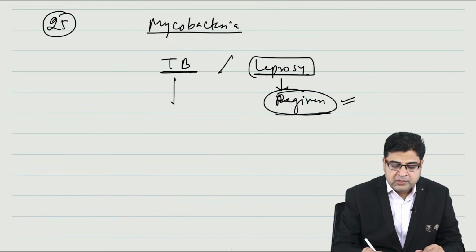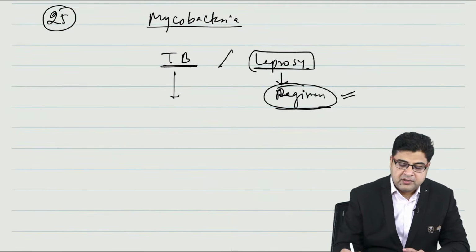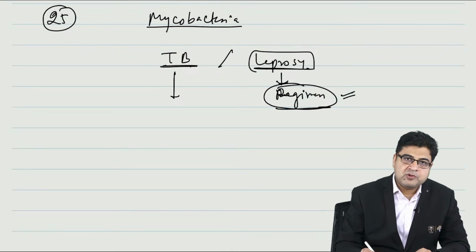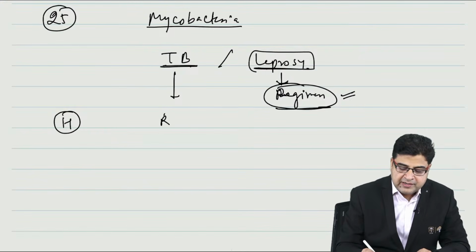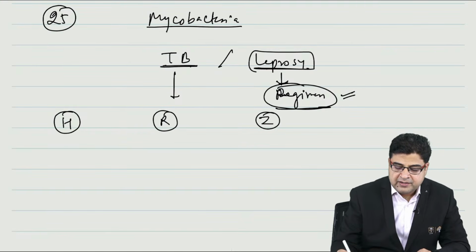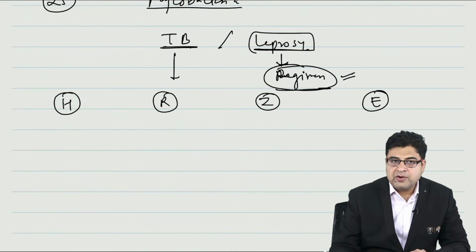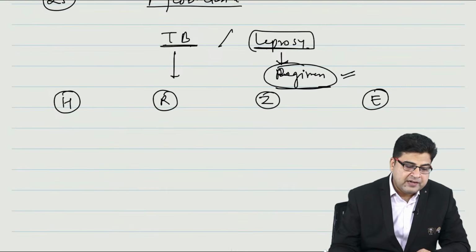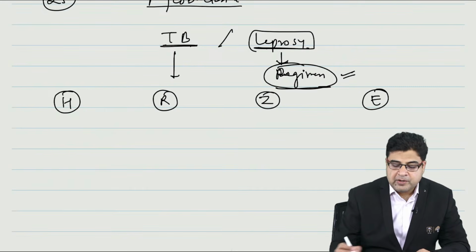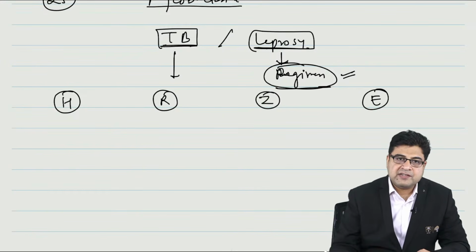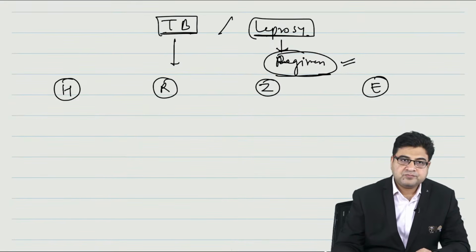Now if we talk about tuberculosis, you people must be knowing the names of the four medicines. One is known as H, second is R, third is Z, and the fourth is E. So nowadays we give H, R, Z, E, the four medicines, as first line drugs. Streptomycin is no longer a part of this first line regimen.